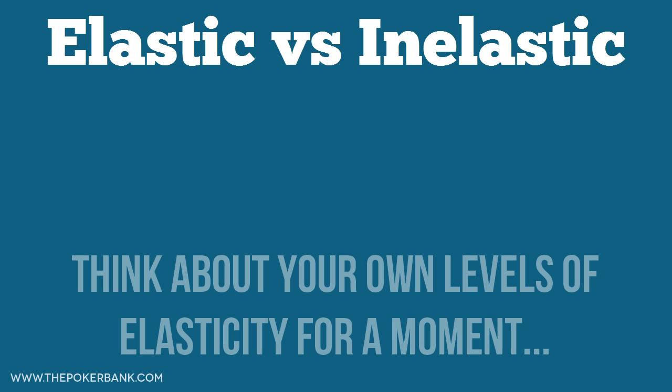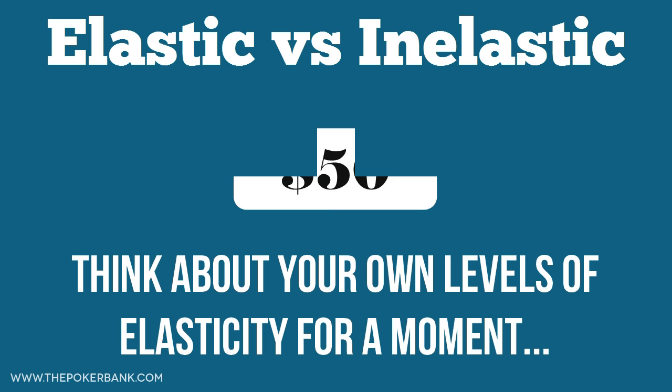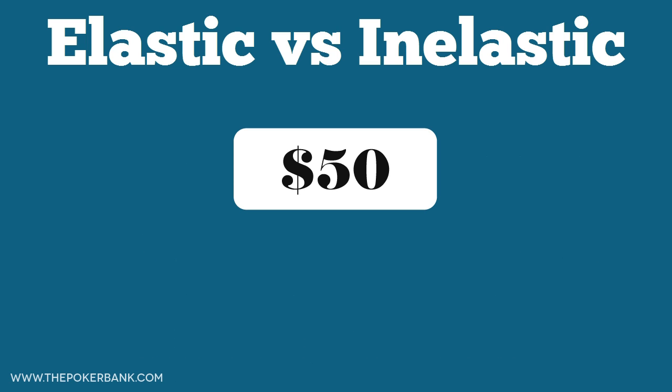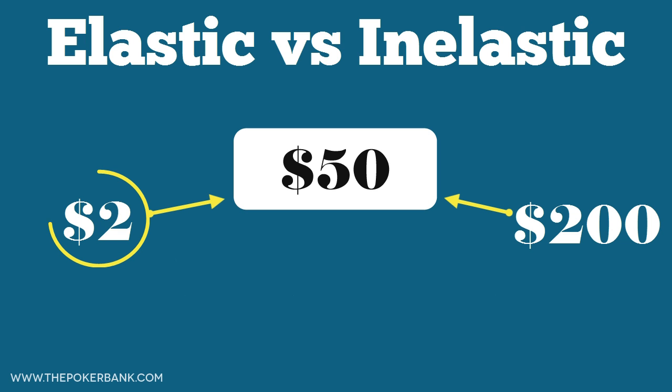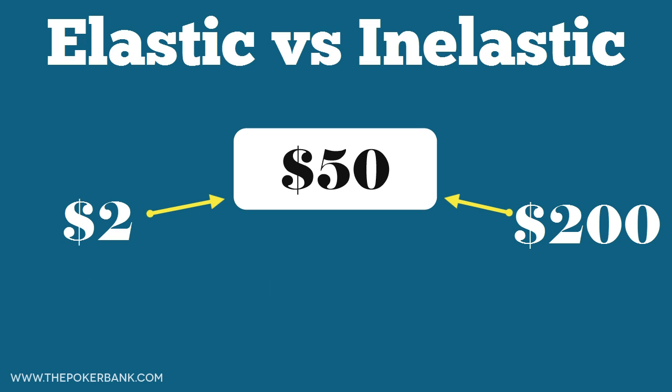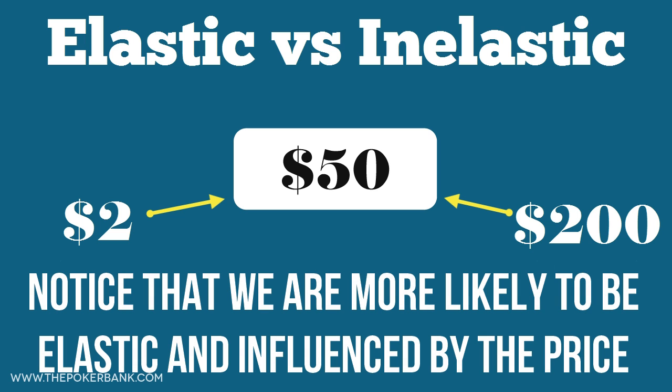Think about yourself for a moment. Say you are on the river and the pot is $50 with effective stack sizes of $200. If you face a bet from villain, would you call a $2 bet more often than a $200 bet? I know I sure would. I'm going to call the $2 bet much more often and with a much wider range than I would a $200 bet. A large chunk of this reason is because against a $2 bet we're getting 26 to 1, and against a $200 bet we're only getting 1.25 to 1. But regardless, we are very likely to be elastic in this situation and give different prices different frequencies of action.